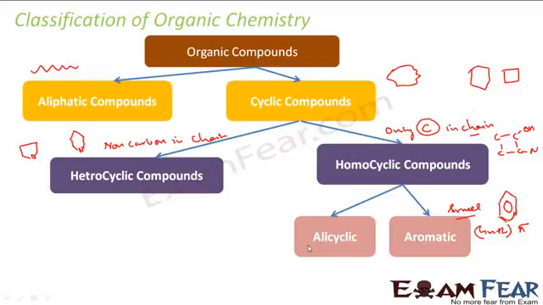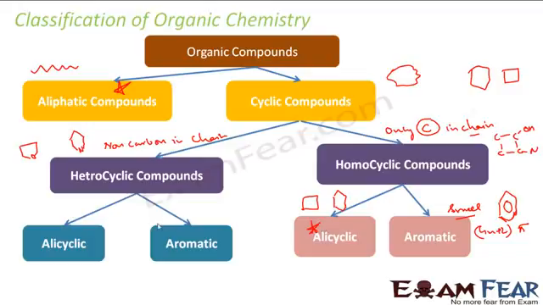And these are alicyclic. For example, this one, we have cyclobutane or we have cyclohexane. So in this case, they don't have any aroma also, and they don't have any pi electrons delocalized. Their property is similar to this guy. So this guy's property and these guys' properties are all similar. Only thing is that they have a ring, but the properties are the same. We'll talk more about these in detail.